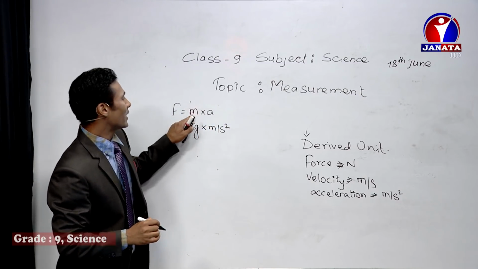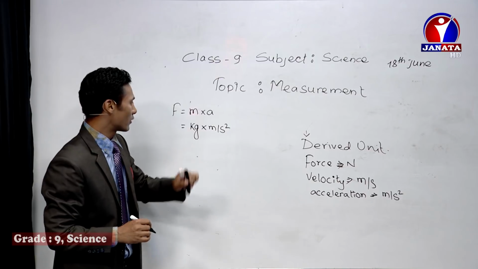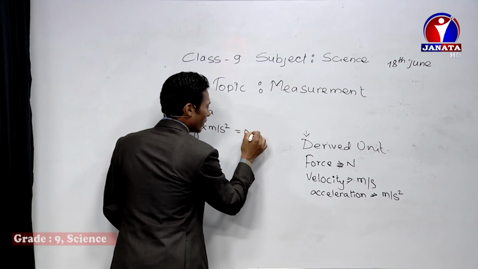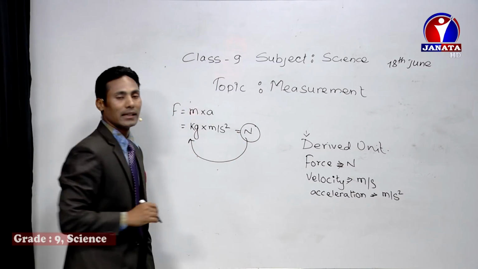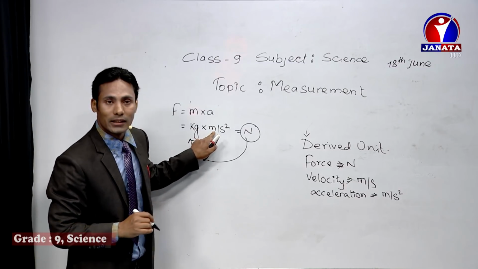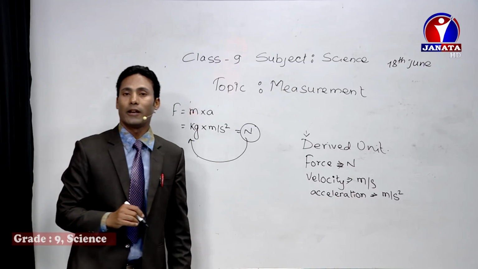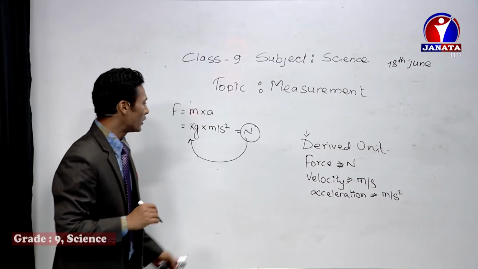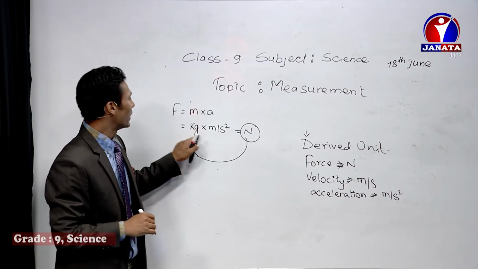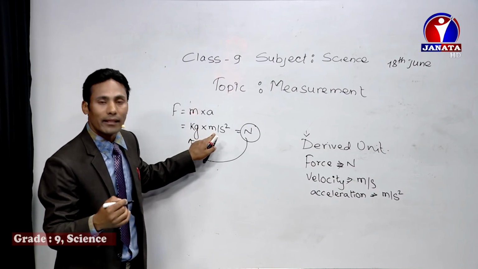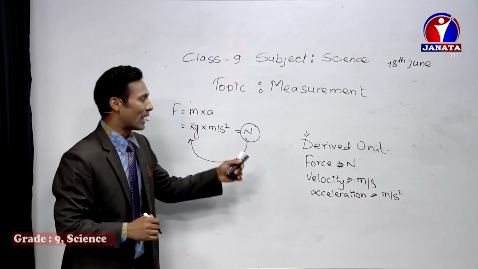So kg is the unit of mass, and meter per second square is the unit of acceleration. Combined, this is called the Newton, and this Newton can be explained in terms of kg, the unit of mass, meter, the unit of length, and second, the unit of time. That's why Newton is called a derived unit.